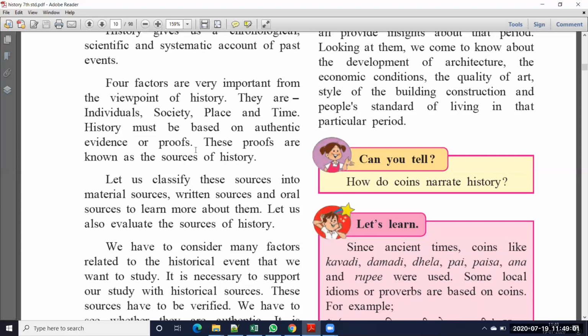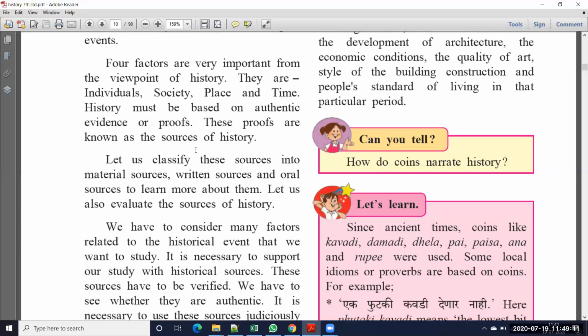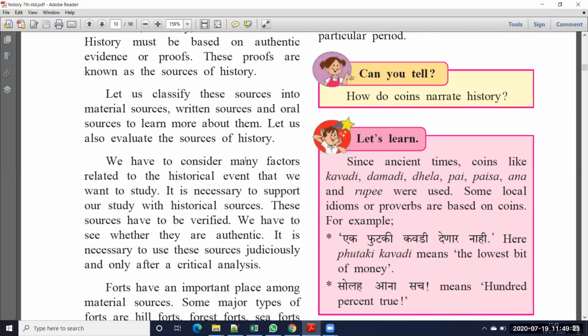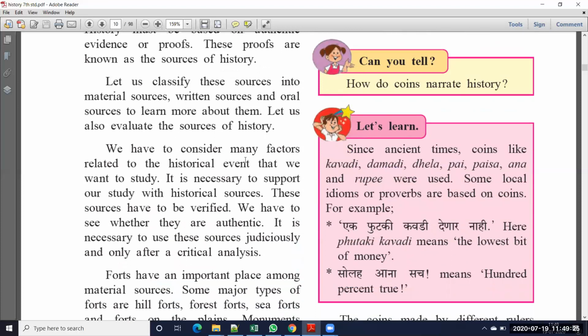So when you are reading or want to know about any history, you need some proofs, and those proofs we call the sources of history. Next, let us classify these sources into material sources, written sources, and oral sources. To learn more about them, let us also evaluate the sources of history. For that purpose we divide sources into three types: material sources, written sources, and oral sources. Now we are going to discuss what is meant by each of them.